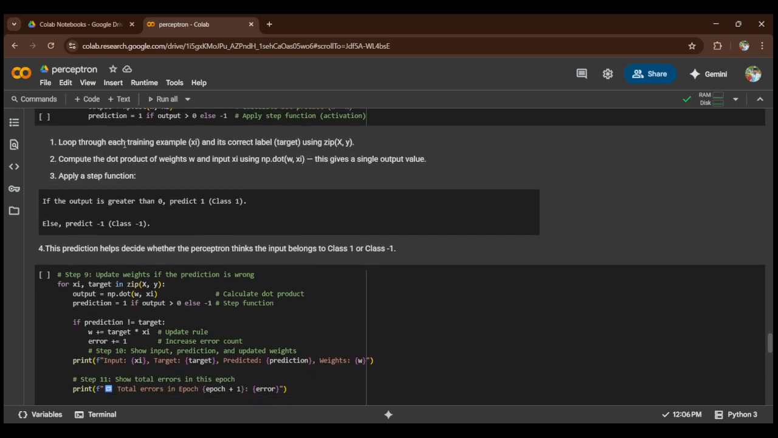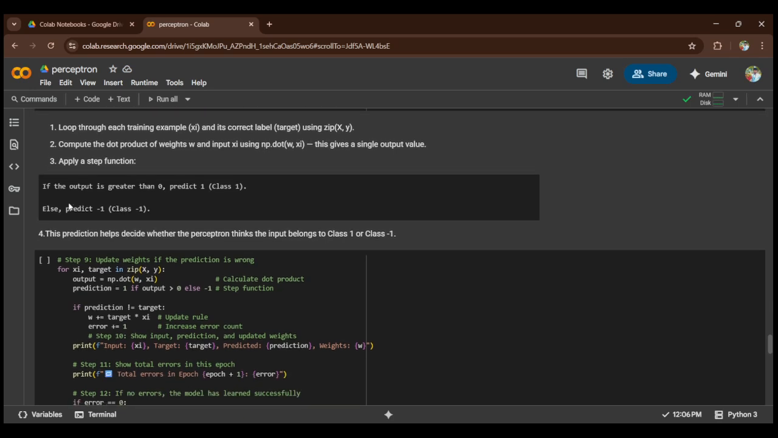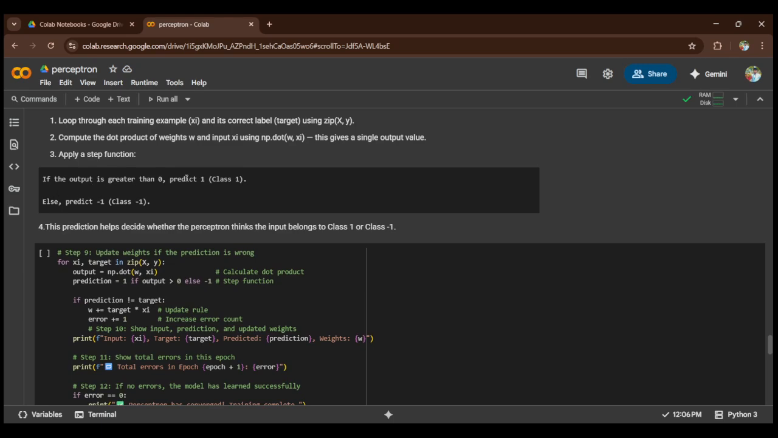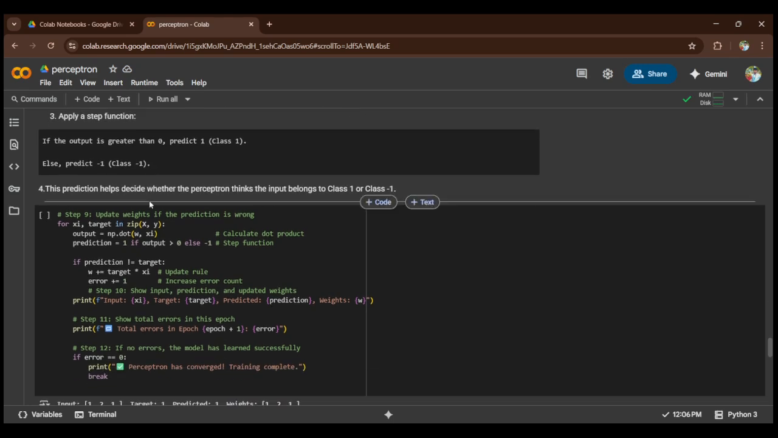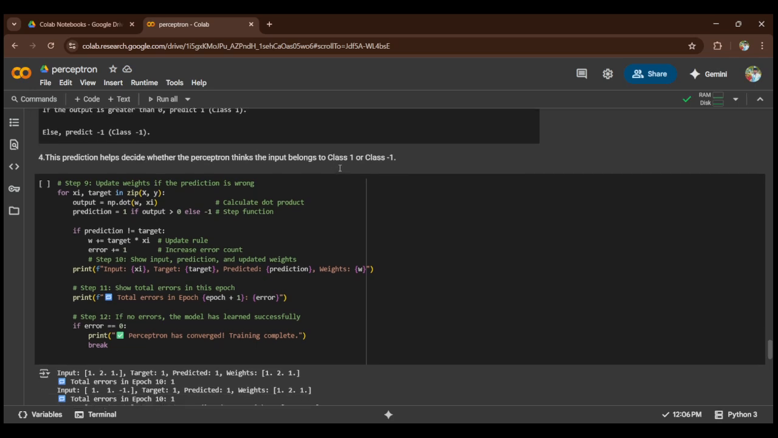Loop through each training example xi and its correct label, target, using zip. Compute the dot product of weight w and input xi using np.dot. This gives a single output value, to which we apply the step function. If the output is greater than 0, then predict 1. If the output is less than or equal to 0, it will predict minus 1. This is the target output. This prediction helps decide whether the input belongs to class 1 or minus 1.